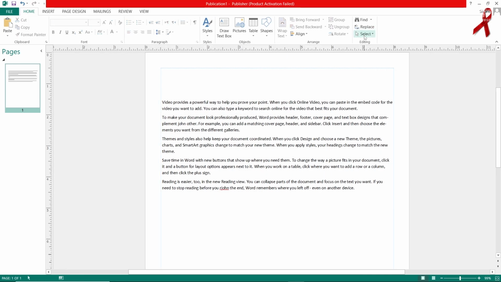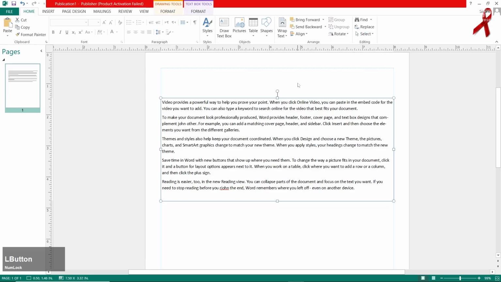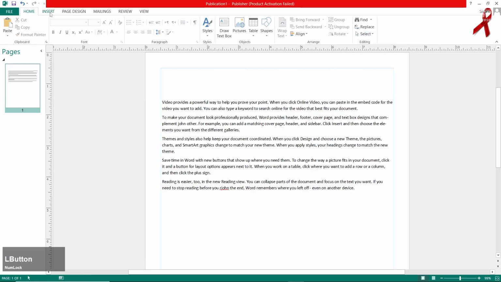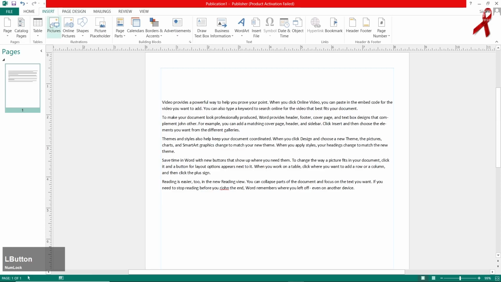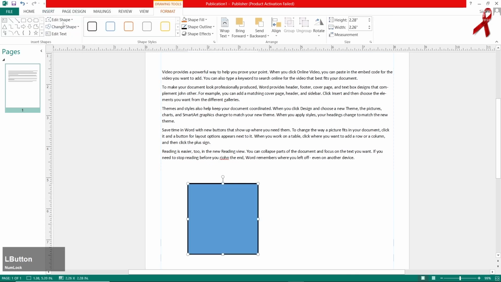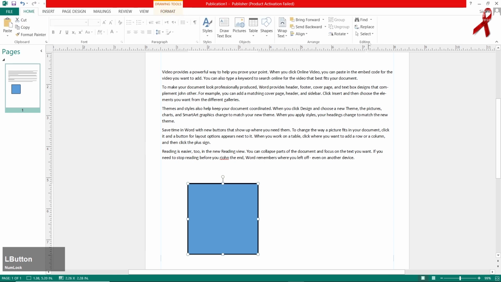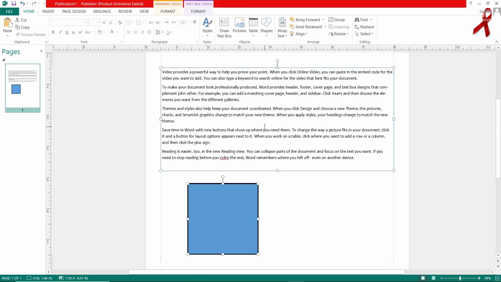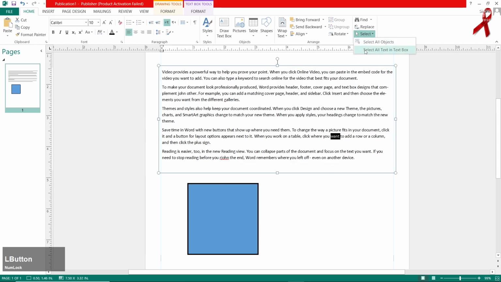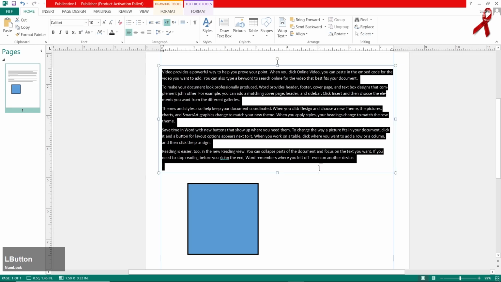Click on the select option, select all objects. Let me make you understand that option also. Go for insert and go for shape. Take out the shape, draw that, and this time go for home. And over there I have got this option, select all objects. It means the shapes or the things that I have on the interface will be selected by using this option. Then go and select all text in text box. That means if you want to select all of the text that is inside the text box, you will be able to select that.